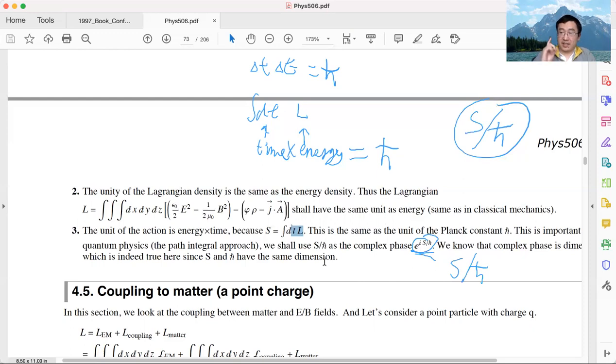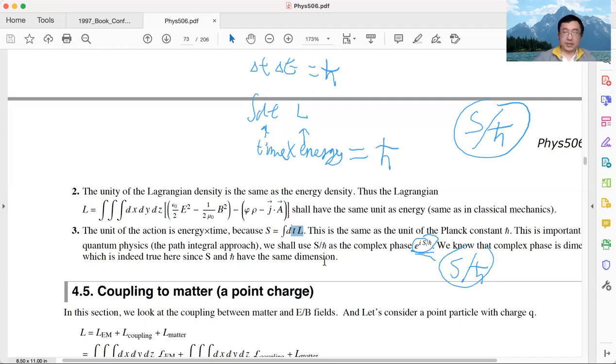A complex phase must be dimensionless by definition. Phase is an angle, and an angle has no unit, so we have to use a dimensionless quantity for this complex phase. Action over h bar is exactly the right dimensionless quantity, since S and h bar have the same dimension and cancel each other. This is the reason why S over h bar can be used as a phase factor in quantum mechanics.